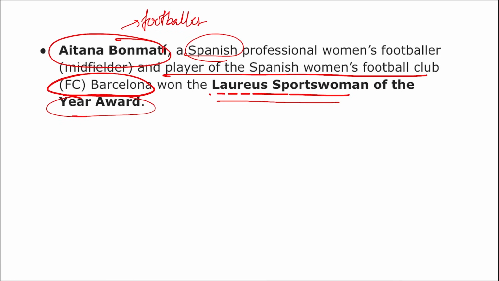If we talk about this Laureus World Sports Award, it was initiated in the year 2000, and it is for exceptional achievements in sports. The award is presented in 7 categories: sportswomen, sportsmen, team, breakthrough, comeback, action, and sports for good. Right?